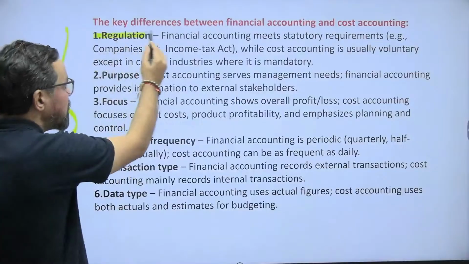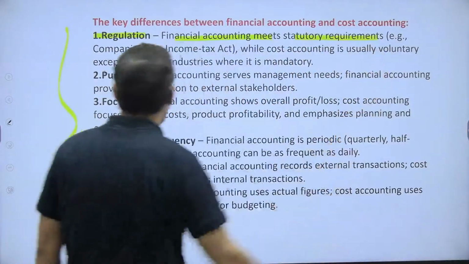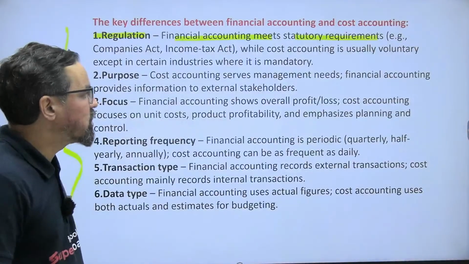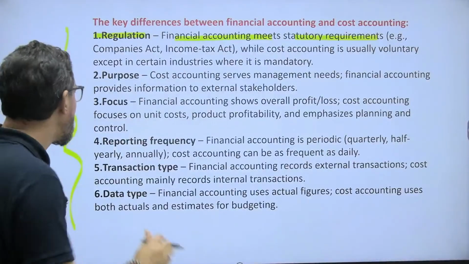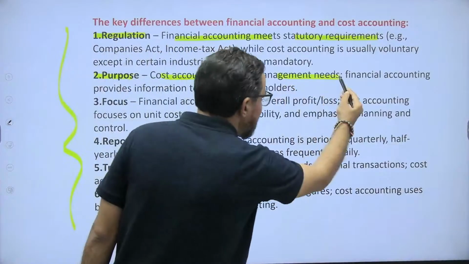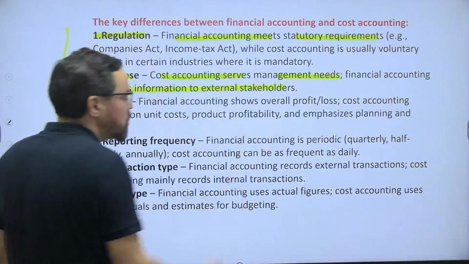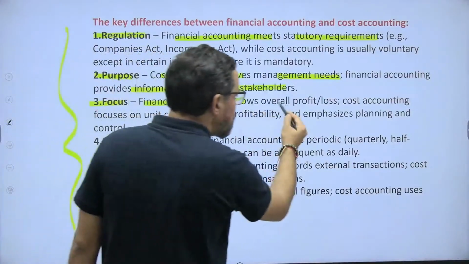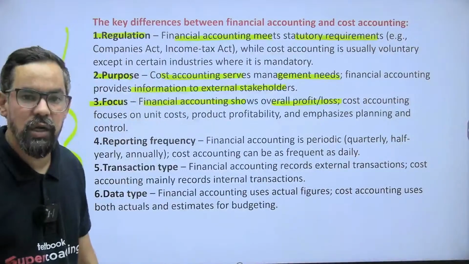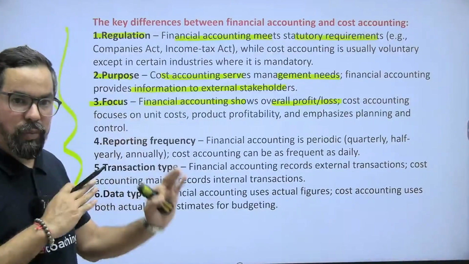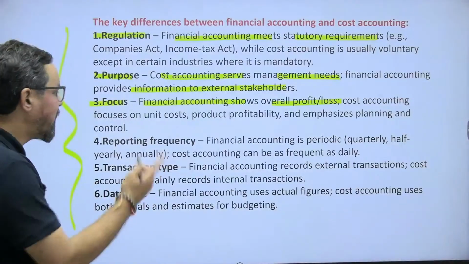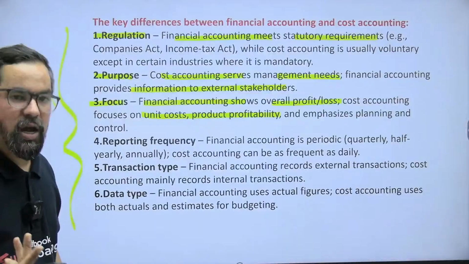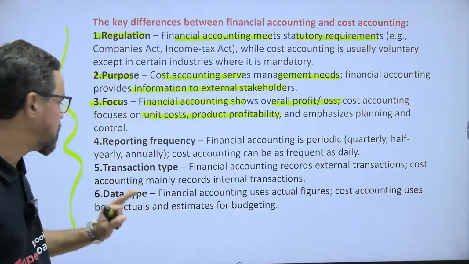So when it comes to regulation, financial accounting meets statutory requirements like the Companies Act or the BR Act and others in case of a banking company, while cost accounting is usually voluntary in nature. Purpose: cost accounting serves management needs, while financial accounting provides information to external stakeholders, which we discussed earlier also. Focus: financial accounting shows the overall profit and loss and the position statement through your P&L and balance sheet statements. When it comes to cost accounting, it is around per unit cost, break even points, margin of safety and others. These are the elements of this particular one.